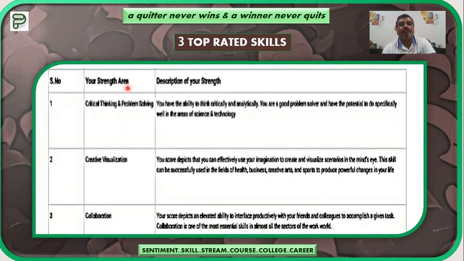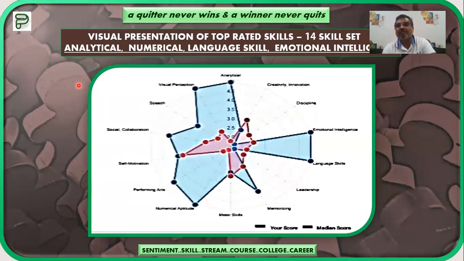These are the three top rated skills of that particular child. So definitely this skill will help you in achieving the goal you have made, either for your academics or for your professional prospects. Visual presentation of top rated skills. The 14 skill set is there. This is the visual presentation of that.